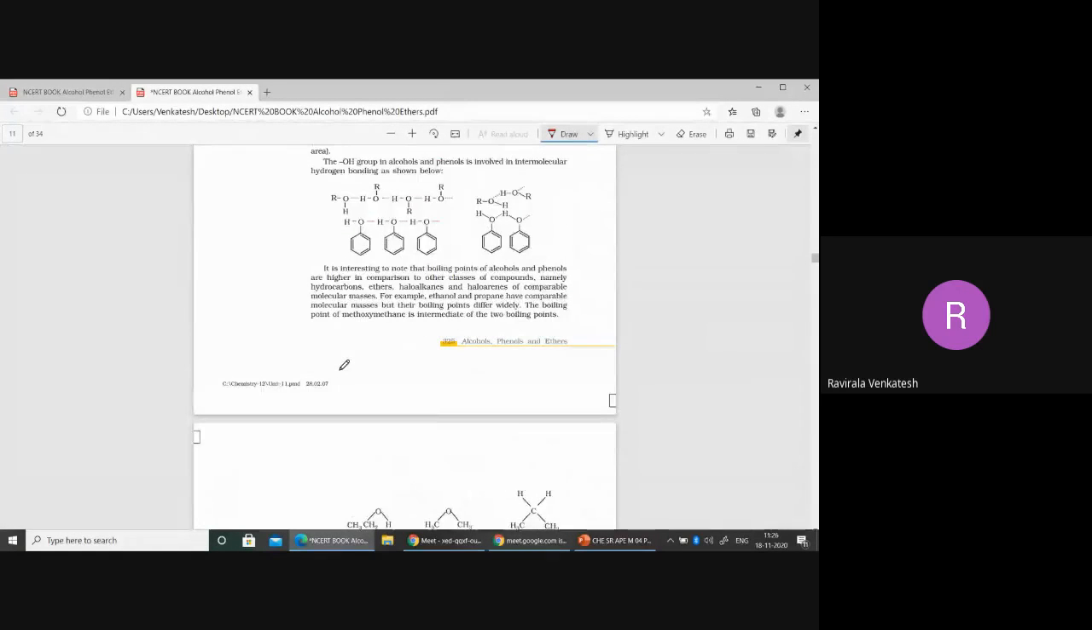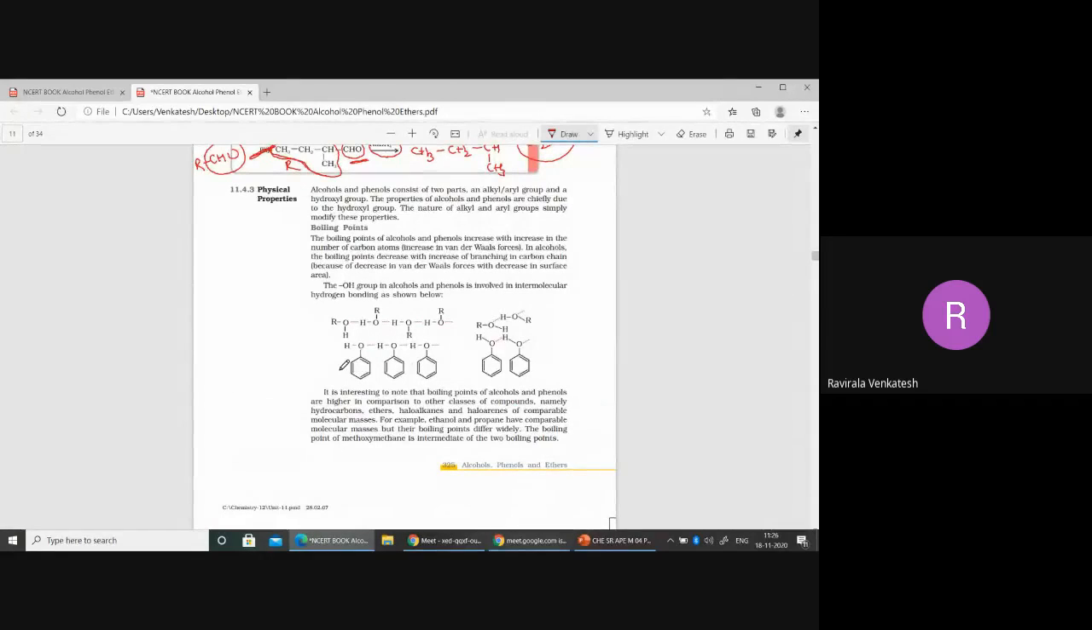Next, let me move to physical properties. Now when you observe physical properties here, whether you consider alcohols or phenols, whatever you take, they have 2 parts. One part is what? Alkyl or aryl group. So this part is called aryl group. And if you consider alcohol, this part is alkyl.